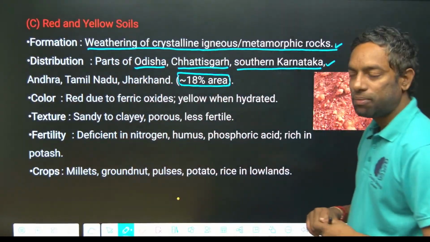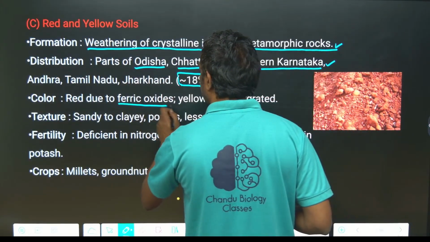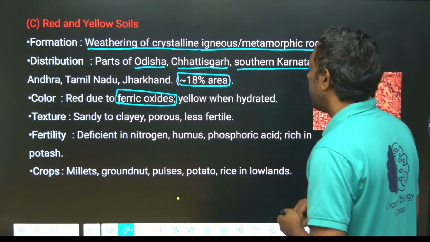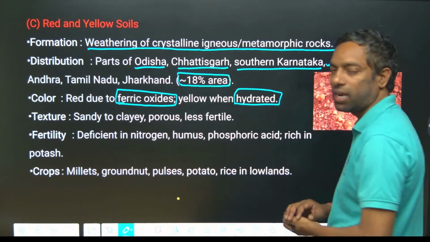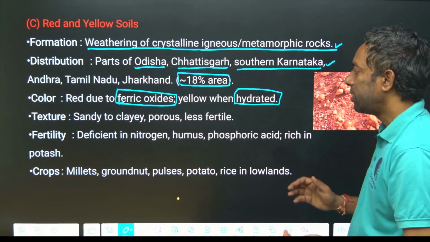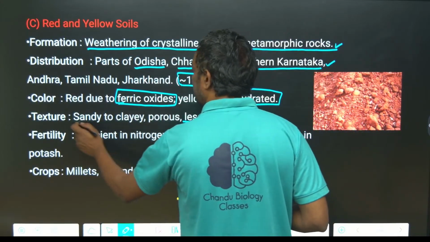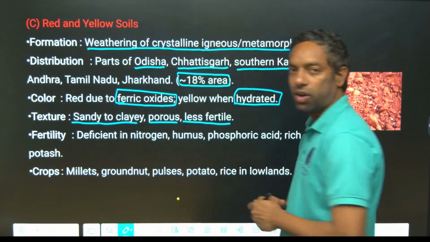Red due to ferric oxides. Red texture is due to ferric oxide, and it is yellow when it is hydrated. If it is hydrated, it turns into yellow. Sandy clay, porous and less fertile. These are the most important characters of the red soil, guys.